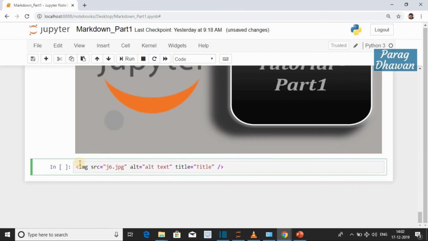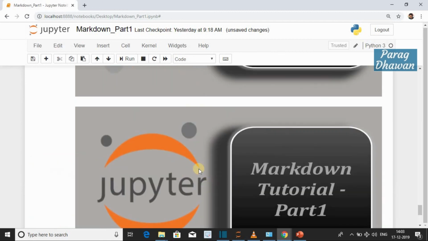HTML syntax: the image tag with the source attribute. Here you will give the link of the image if it is online, or you will give the location of the image with the image name. The ALT attribute is the alternate text that will be displayed if the image is not displayed. The title of the image is given with the title attribute. Convert the cell into markdown, run the cell, and the image is displayed with the title.